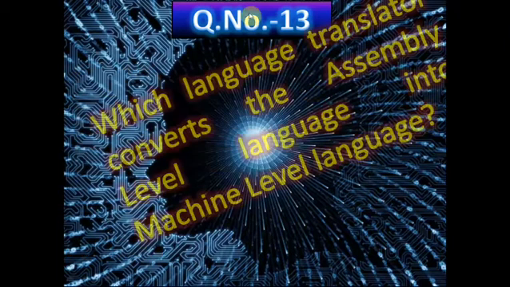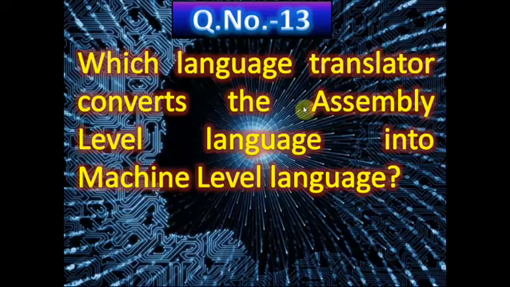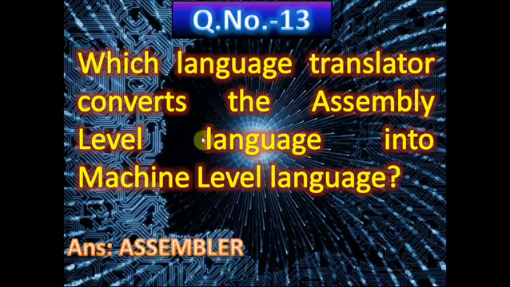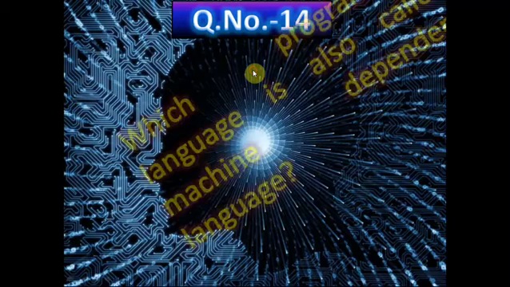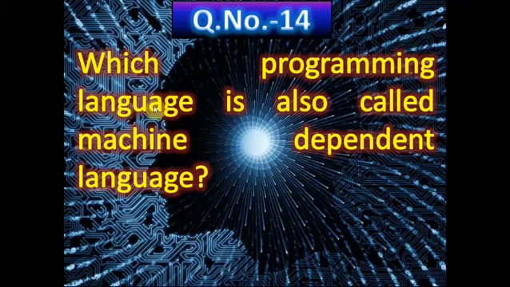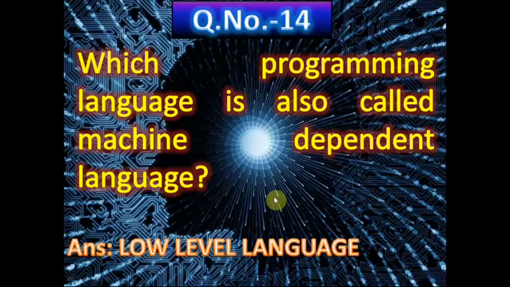Now question number 13, which language translator converts the assembly level language into machine level language? Here the correct answer is assembler. Assembler means the language translator that converts the assembly level language into machine understandable language. Now question number 14, which programming language is also called machine dependent language? Low level language is called machine dependent language. Machine level language is also called machine dependent language. Assembly level language is also called machine dependent, because both are types of low level language.